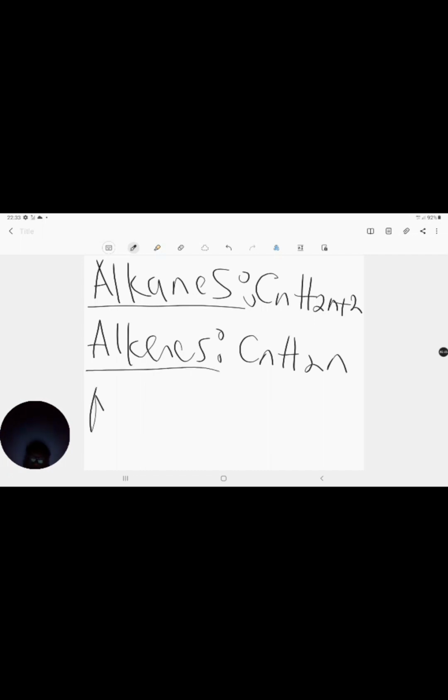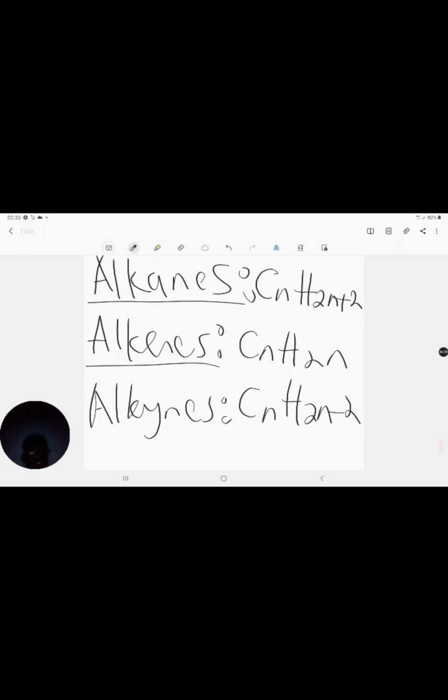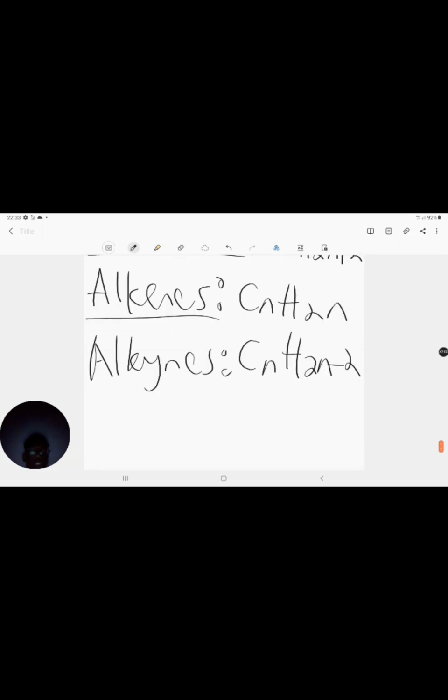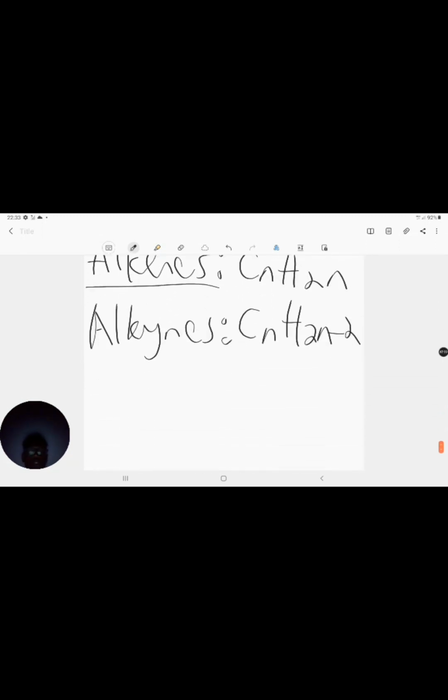And you know that for your alkynes, which we just did right now, your general formula is going to be CnH2n minus 2. And these are your general formulae for your hydrocarbons, your aliphatic compounds. These are your general formulae.